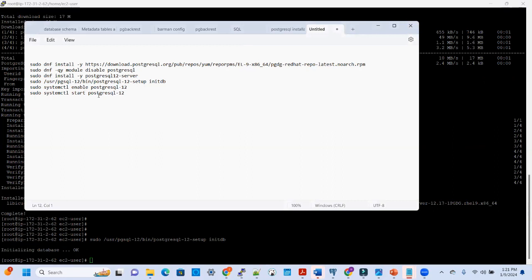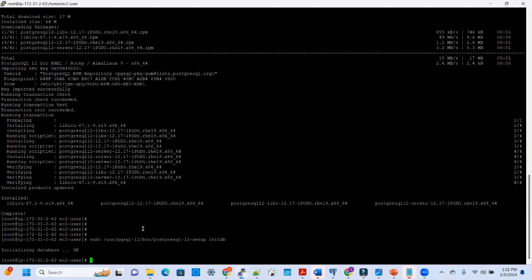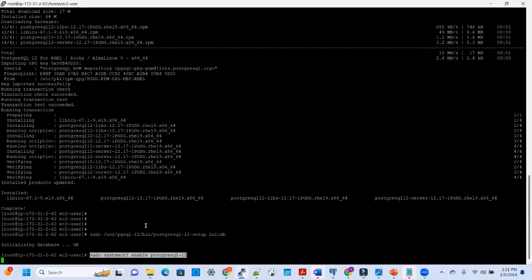The next thing we'll need to do is enable the Postgres service, that's systemctl. Why are we enabling this service? So that if your server ever reboots or you restart the server, Postgres should come up automatically without any manual intervention by a DBA.